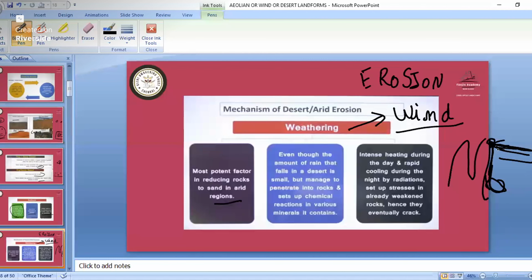Erosion is what we say when material has broken down and been traveled to some other place. Weathering is when that particular material has broken and settled down or fallen at the bottom itself, nearby that particular mountain or landform. So that is one of the weathering. In arid regions, erosion happens mostly due to weathering.